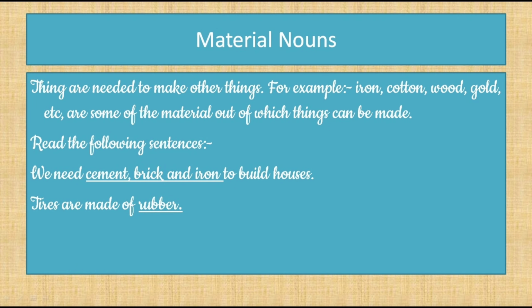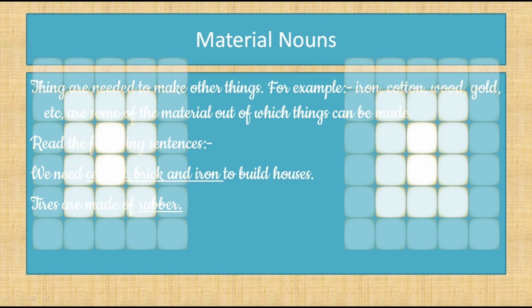Next one is material noun. These are things needed to make other things. For example, iron, cotton, wood, gold are some of the materials out of which new things are made. In the following sentence, we need cement, brick and iron to build a house. So cement, brick and iron are material nouns, the materials used to build a house. Tires are made up of rubber. So rubber is a material noun here.